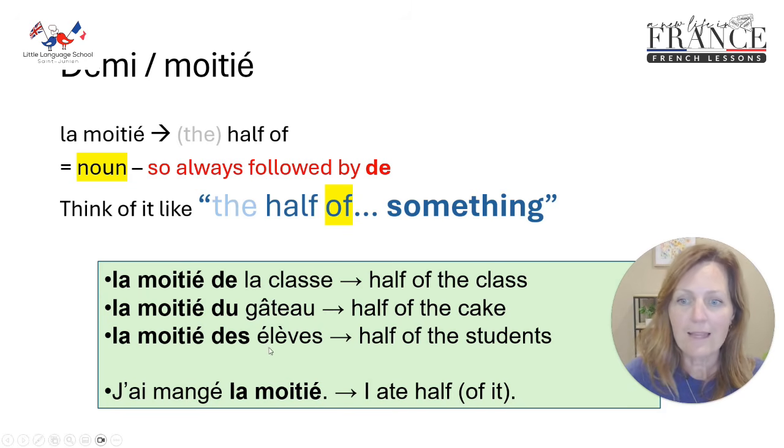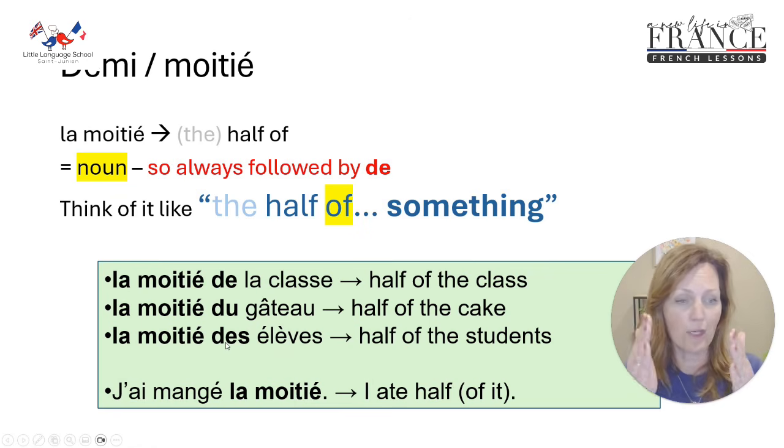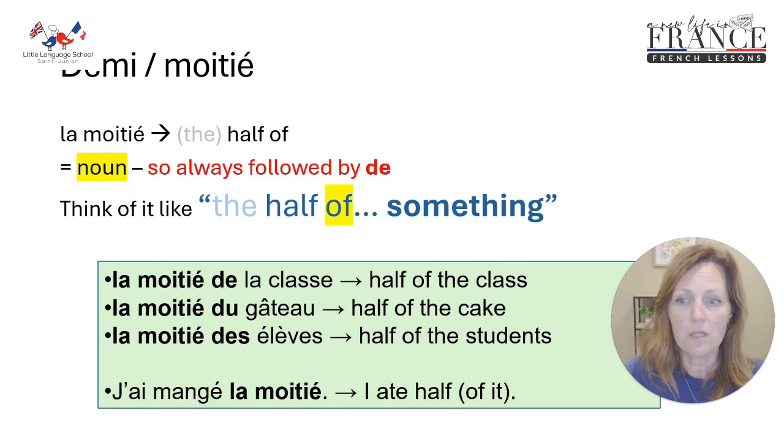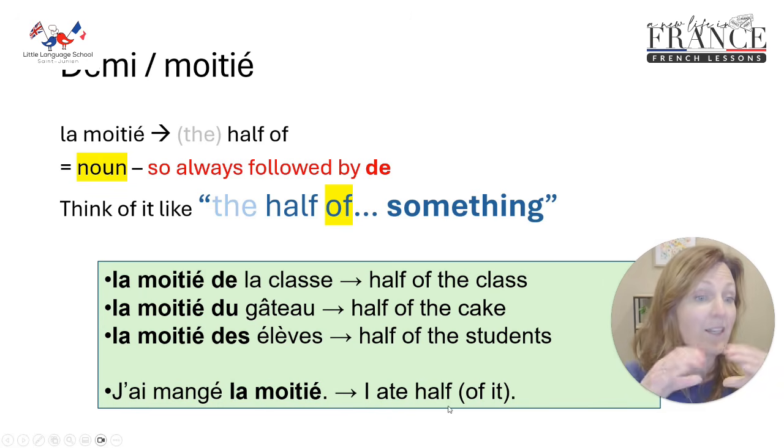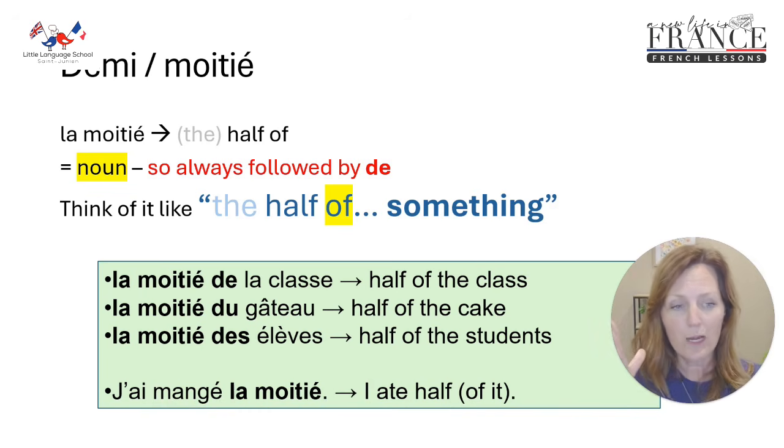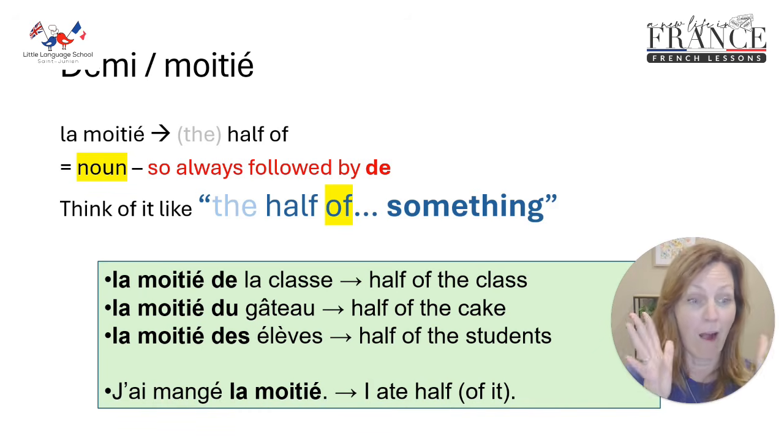La moitié des élèves. Half of the students. So des, remember, is de and les together turn into des. So I saw half of the students. J'ai vu la moitié des élèves. So when you want to say of here, we're going to need to say la moitié de, du or des. We can also say j'ai mangé la moitié, and here the of it is implied. So j'ai mangé la moitié. I ate half of it. J'ai mangé la moitié, the half.